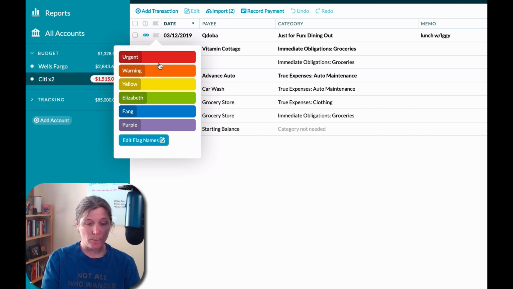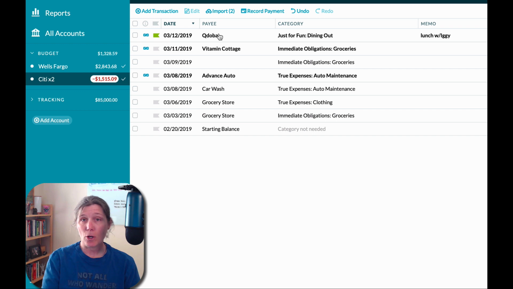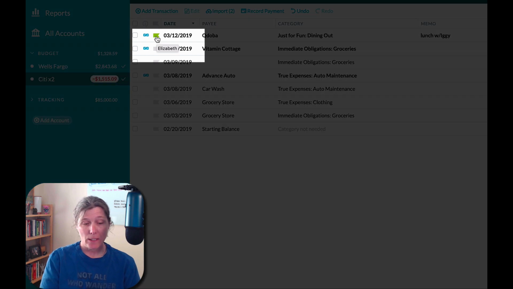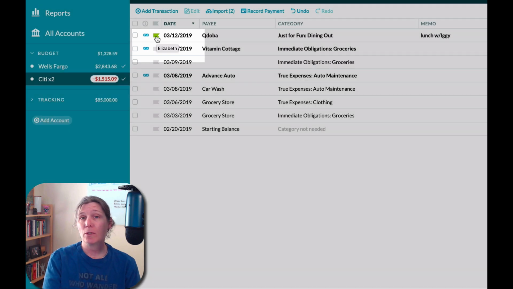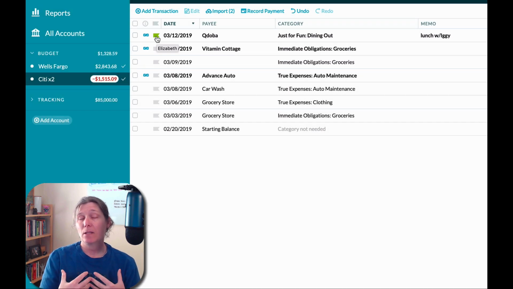So if we come in here and tag or flag Qdoba with my green flag, and then I hover over this green flag, if I forget what green is supposed to signify, this tooltip reminds me that, oh yes, the green flag means that the purchase was mine.